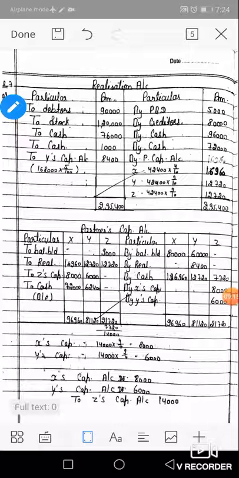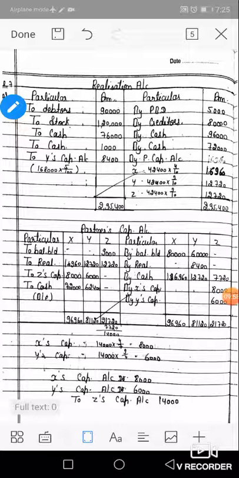Now see next. Y was appointed to realize the assets, and the amount so collected to be distributed. It can be that the firm appoints a partner to realize cash from assets and the amount so collected is to be distributed in payment of liabilities. In this case, the firm pays a fixed commission to that partner who does all this work, sale of assets and payment of liabilities, and in such case the realization expense will be borne by the partner who does all this work.